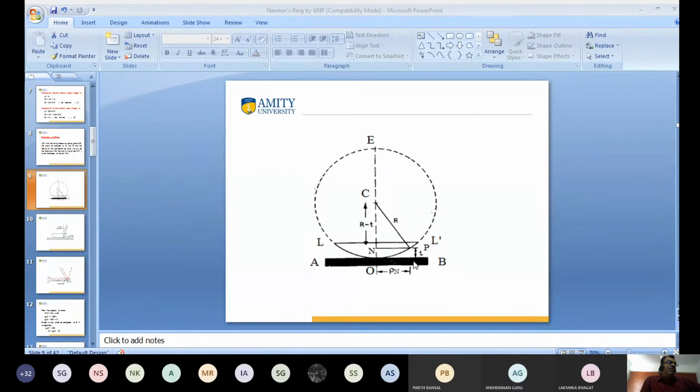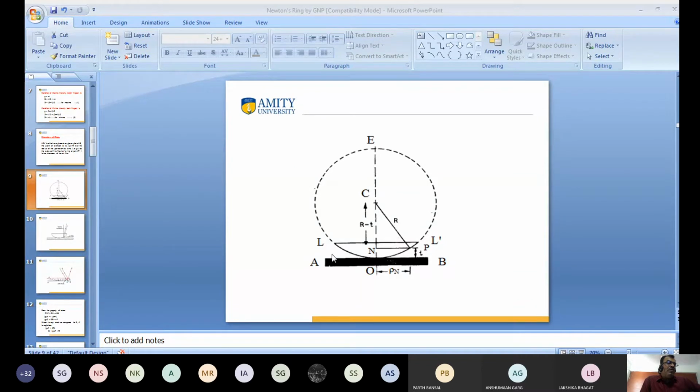Suppose that I want to calculate the radius or diameter of Newton's ring at point P. You see my arrow?